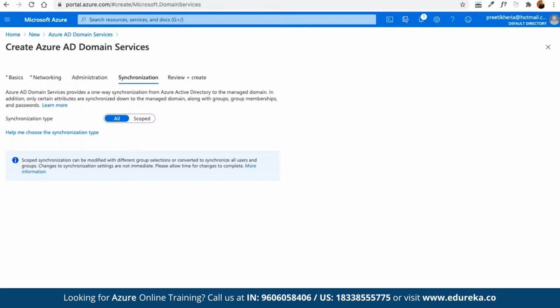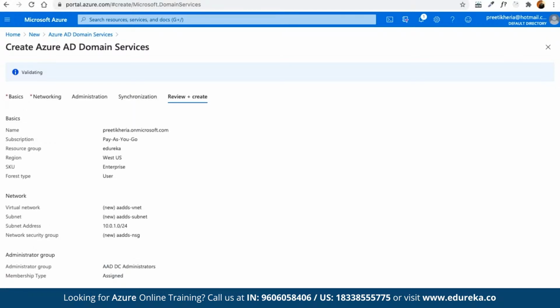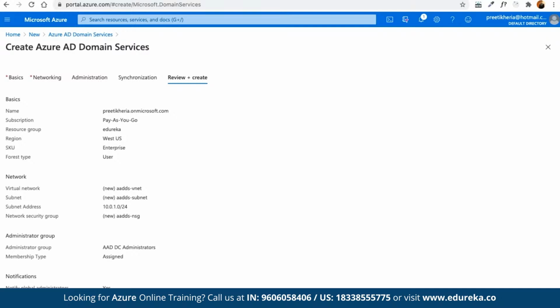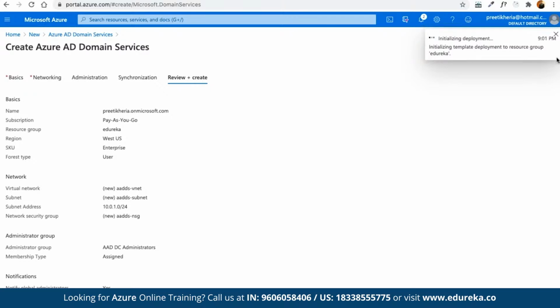We can simply review all the parameters that we have specified. Usually it takes a bit of time to validate all the components. And once it validates that each and every point is fine without any issues, then we will be able to create this. Once it has been reviewed, we can simply click on create and this DNS service is going to be created. Usually it takes a bit of time for this entire service to be deployed. We are going to get notified once the entire deployment is done. We may have to wait for a couple of minutes for this deployment to be done completely.